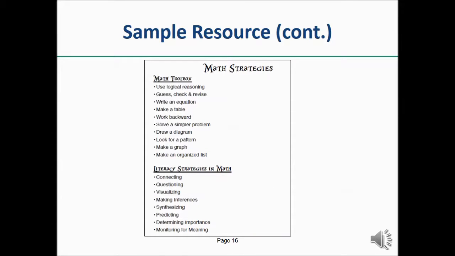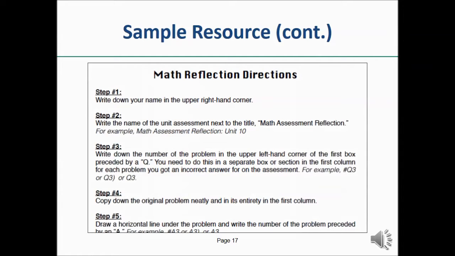The resource includes a handy Math Strategies handout for students that consists of 2 parts, a math toolbox and the literacy strategies they will use as they complete the activities provided in this resource. The 2-page Math Reflections directions give step-by-step directions to students on how to fill out the worksheets included in the activity. The directions guide students in how to label each test item, which column to fill out according to the item response and teacher's marks, and how to complete a reflection about their own understanding of the problem.